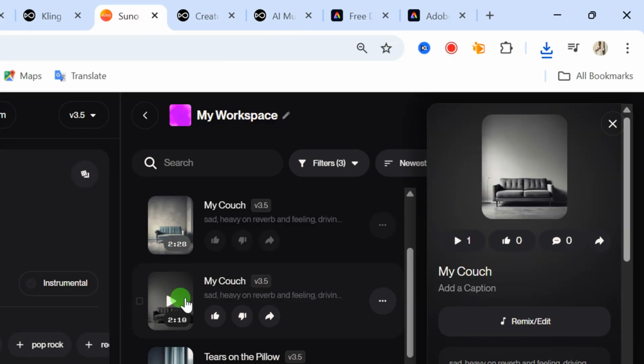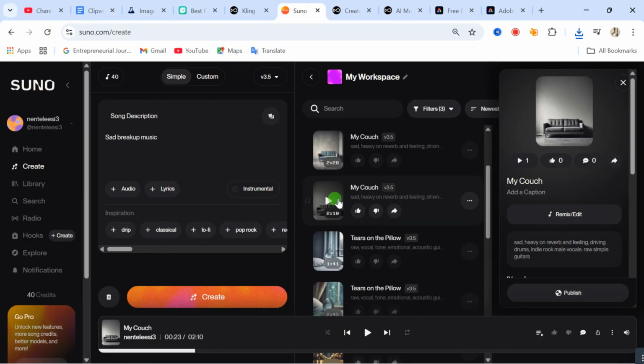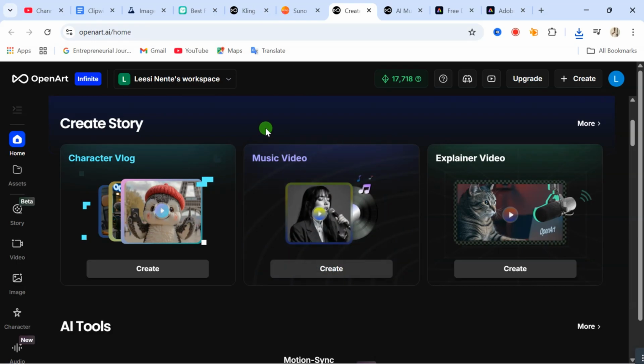If you want to create another music, you can still go ahead to create another music. And now we'll come to the next part, which is to turn that music into a music video. And for this particular part, we are going to be using a website called OpenArt. This is going to handle everything for us. We don't need any editing. This website is going to handle everything.